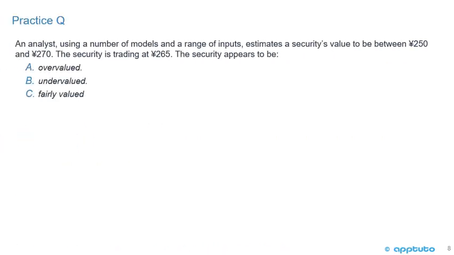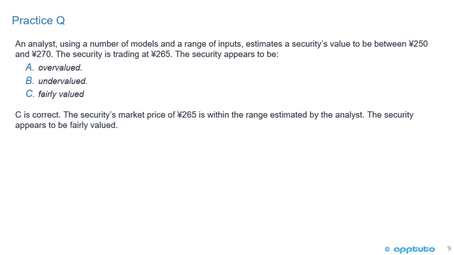One last practice question to finish this LOS. An analyst, using a number of models and a range of inputs, estimates a security's value to be between 250 yen and 270 yen. The security is trading at 265 yen. The security appears to be A, overvalued, B, undervalued, or C, fairly valued. Okay, a fairly easy question, but just need to be a little bit careful. So the analyst estimate, and sometimes we do see ranges, is between 250 to 270, and it's trading at 265. Well, clearly 265 is greater than 250, and it's less than 270, so C is correct.